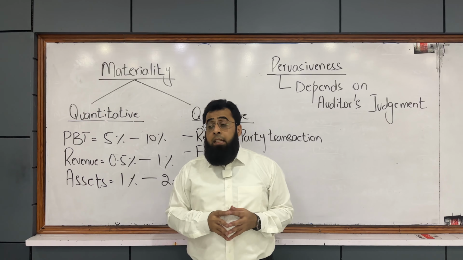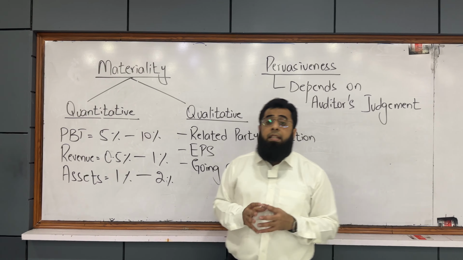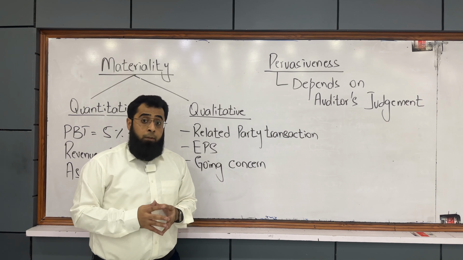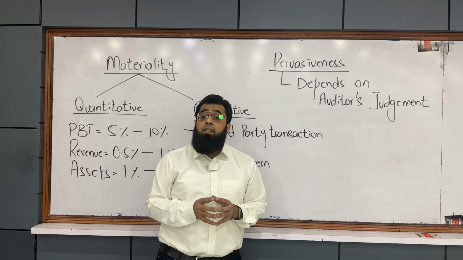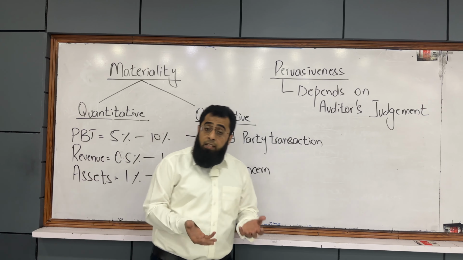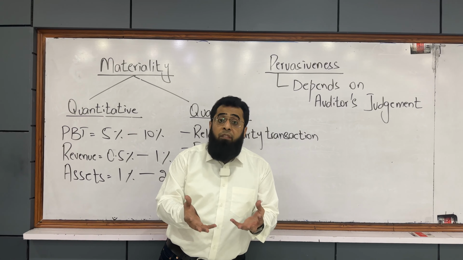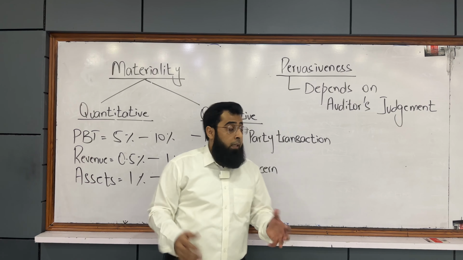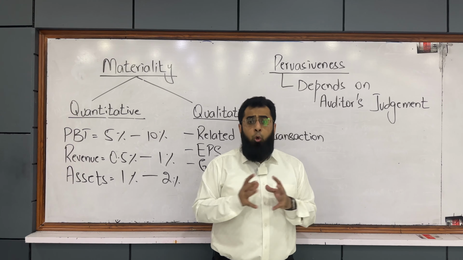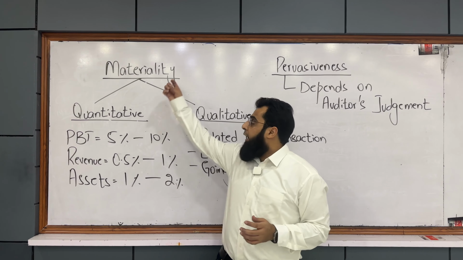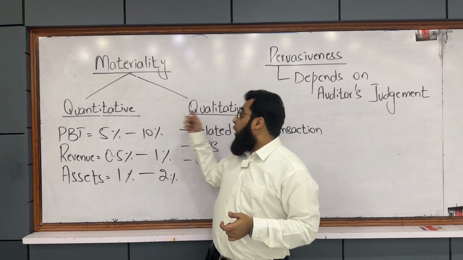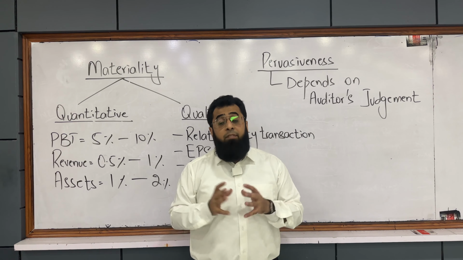Now, in materiality, another concept is qualitative materiality, that a transaction is material to FS due to its nature. For example, if it is a related party transaction, or if it is an issue in earnings per share, or if it is an issue in the going concern assumption, it will be material to FS irrespective of its amount, because the nature of the transaction is material to FS. So, as per the auditing standard, a transaction can be material due to its amount, which is quantitative materiality, or due to its nature, which is qualitative materiality.